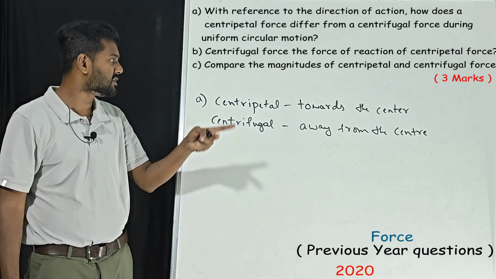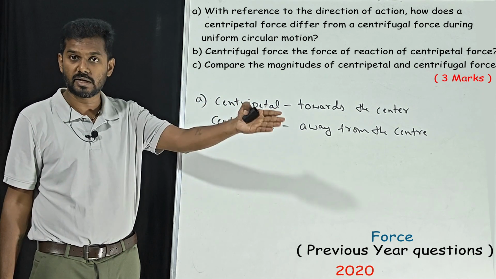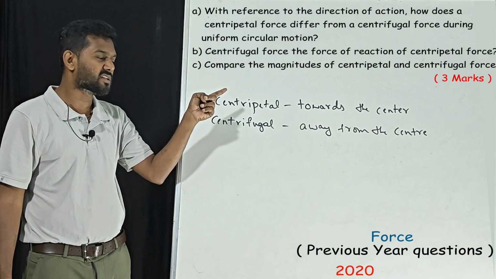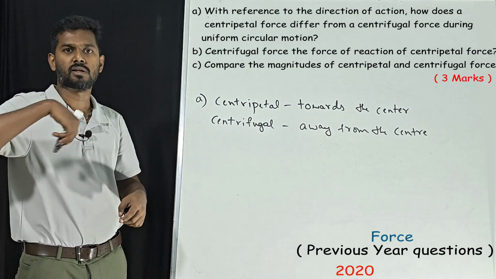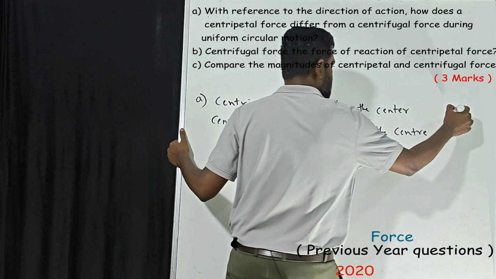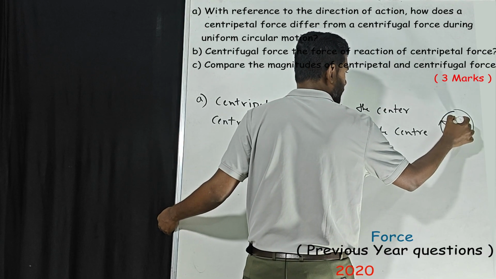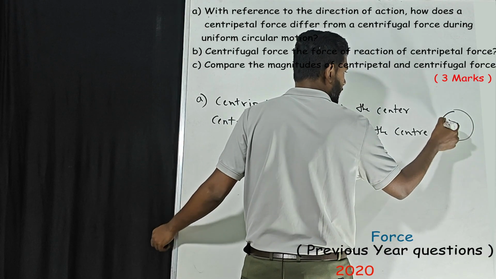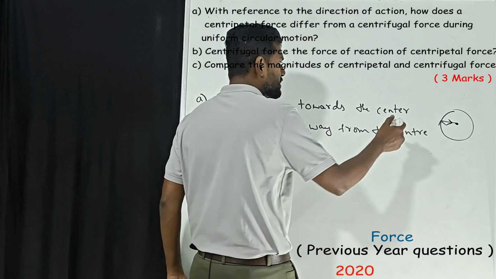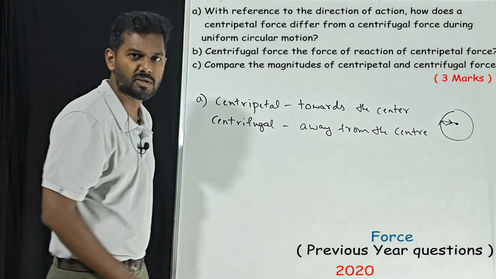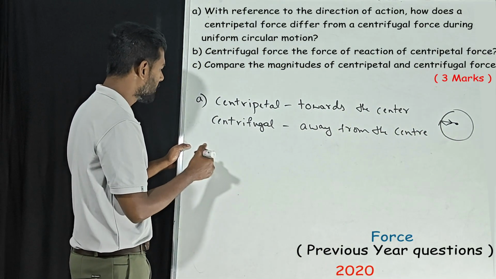So you need to understand centripetal force is always towards the center. That acts like a radius of the uniform circle. If you take the movement of an object in a circular path, centripetal force will be towards the center. It is nothing but the radius only, correct? Centrifugal will be away from the center.